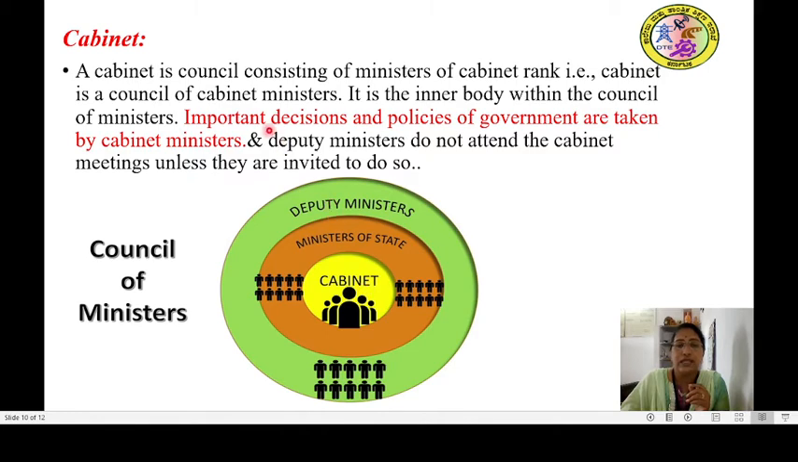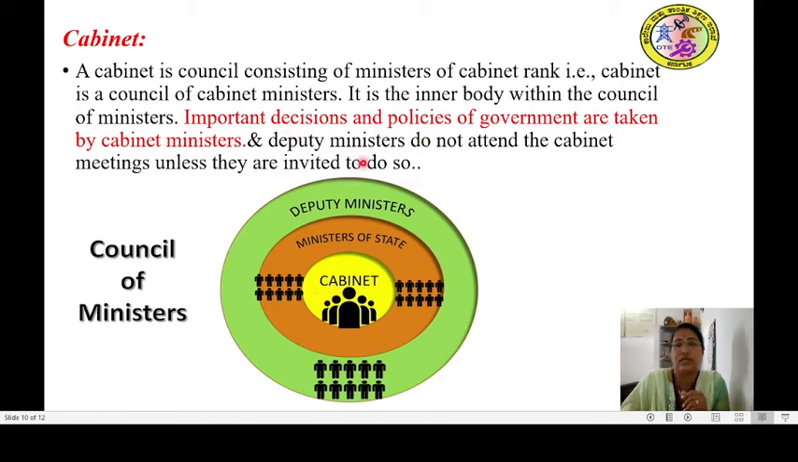And you can see here, it is very important to note, important decisions and policies of the government are taken by the cabinet ministers only. So only the cabinet ministers can take the important decisions and policies of the government, not others. And also they will be having a very close contact with the Prime Minister. So the Prime Minister immediately attends the meeting of the cabinet ministers, and they will discuss together on the important decisions